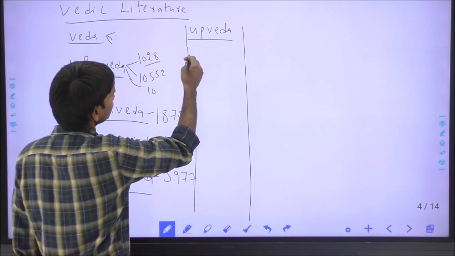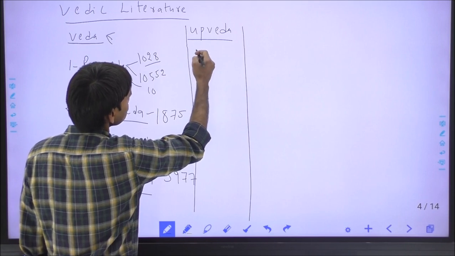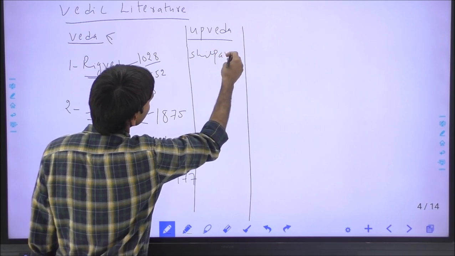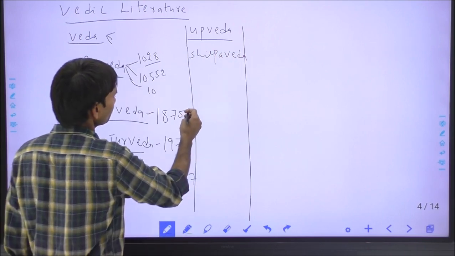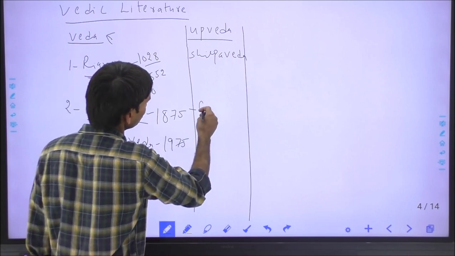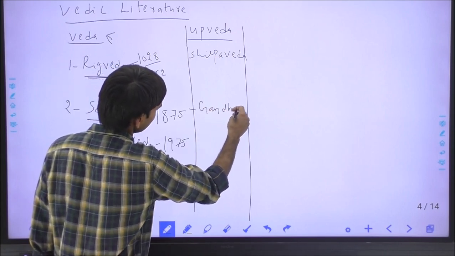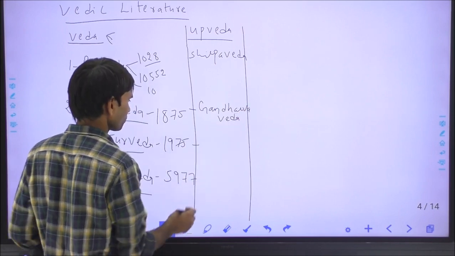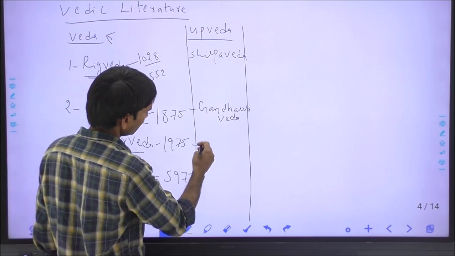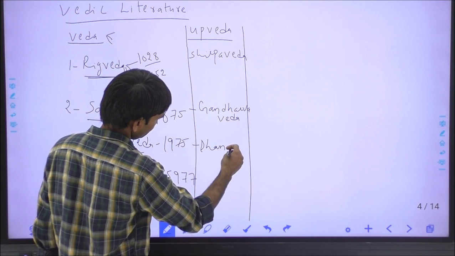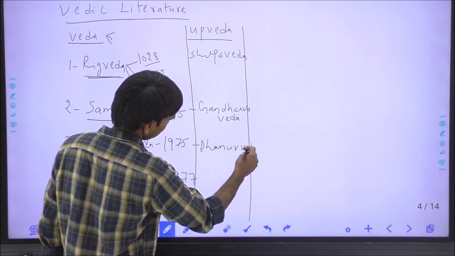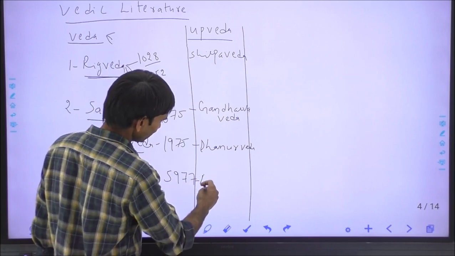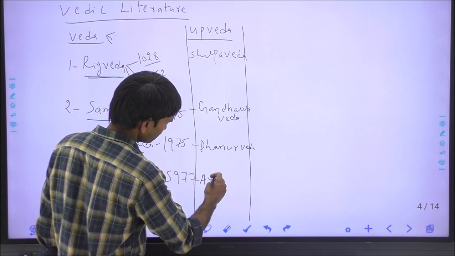Rig Veda has its Upaveda, the Shilpa Veda, Veda of architecture, and Samveda has its Upaveda, the Gandharva Veda. And Yajurveda has its Upaveda, Dhanurveda. And Atharvaveda has its Upaveda, Ayurveda, Veda of life science.